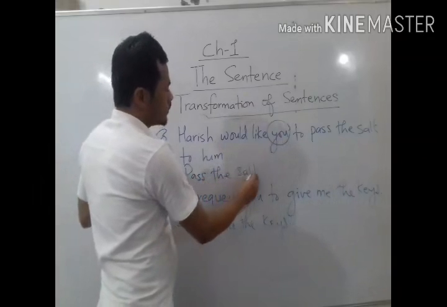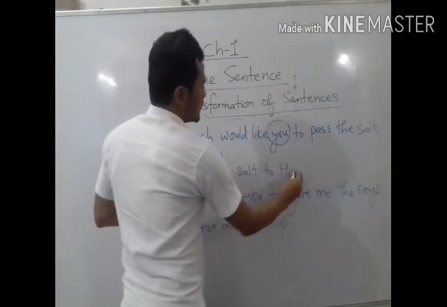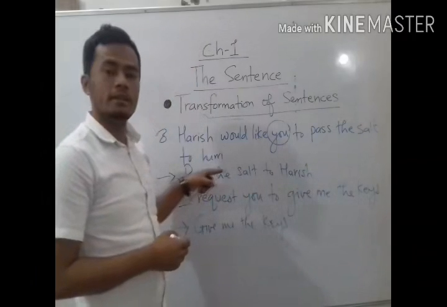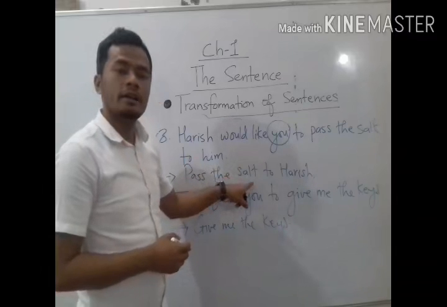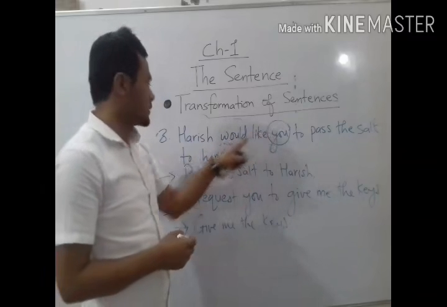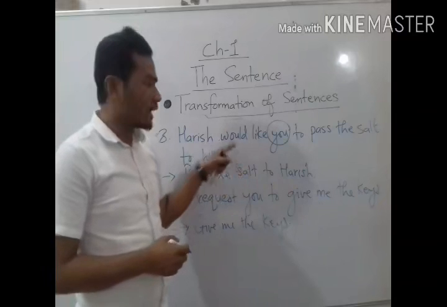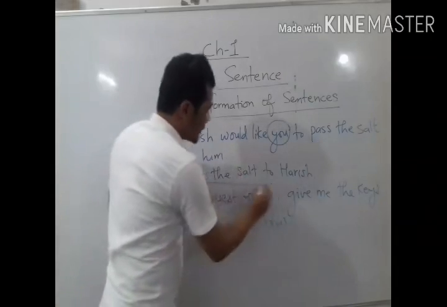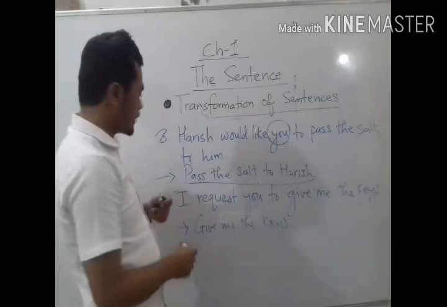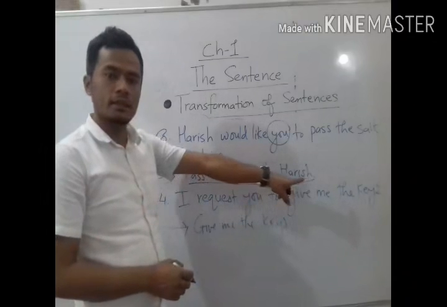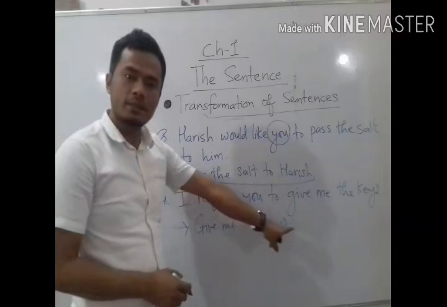pass the salt to Harish. Now, pass the salt to Harish is the imperative sentence. When I change this sentence, Harish would like you to pass the salt to him, this is an assertive sentence. Now, if I change this sentence into an imperative sentence, this is pass the salt to Harish. This is a kind of order. Okay. So now, if I change I request you to give me the keys, give me the keys. This is our imperative sentence.